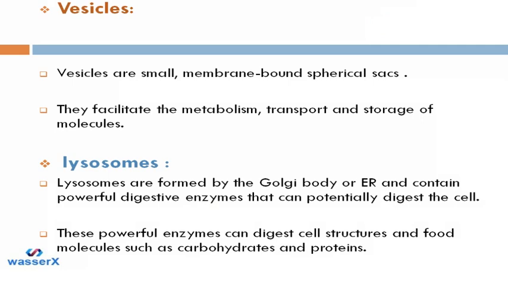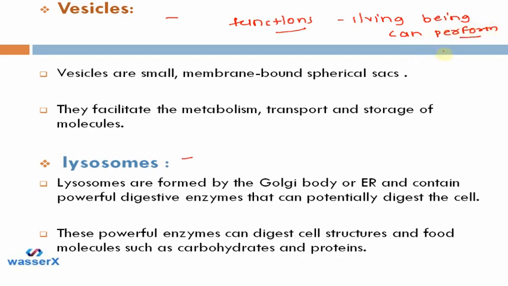So these are the evidences depending on which we can say that the cell is a living unit, because all these organelles are present in the cell and they perform some functions, and only a living being can perform functions, right?